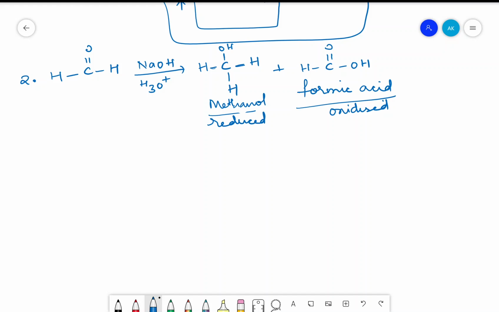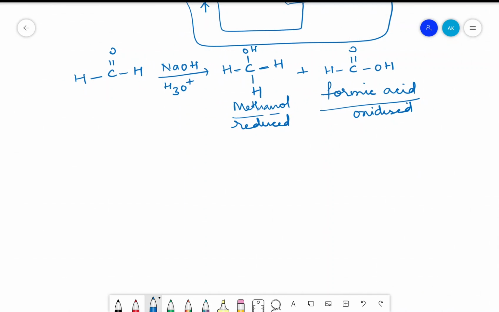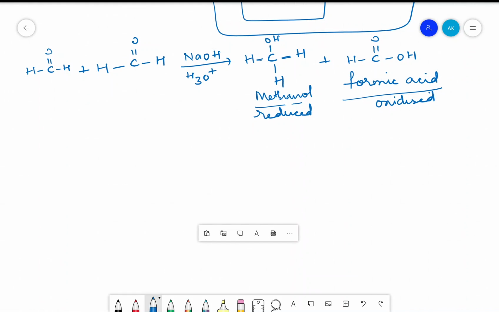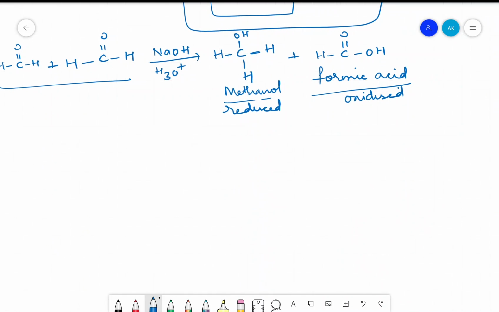If you are having difficulty in understanding, you can write down two formaldehydes once again. HC double bond OH plus one more formaldehyde. So these two formaldehydes will combine to give us the products methanol and formic acid.